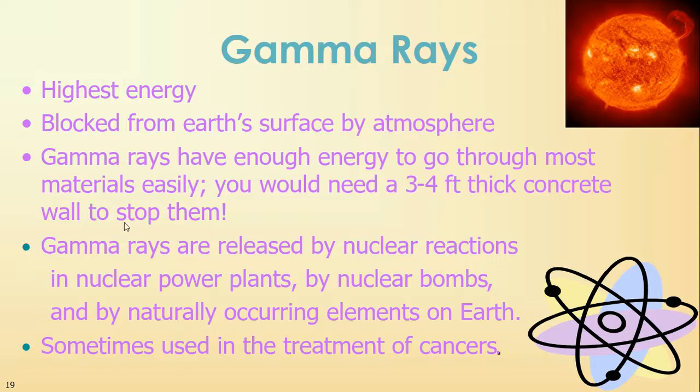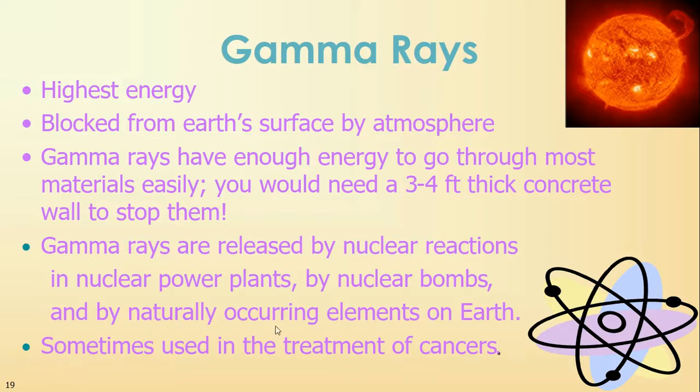Gamma rays, though, you can find them here on Earth. You can find them in nuclear reactions, in nuclear power plants, in nuclear bombs. And because they're so high energetically, those nuclear bombs have long-lasting effects, generations to come, because you are changing things down to the atomic range.